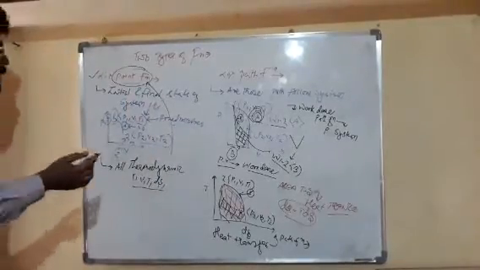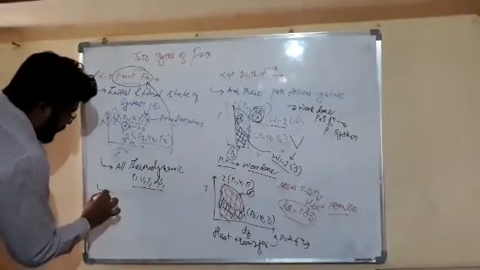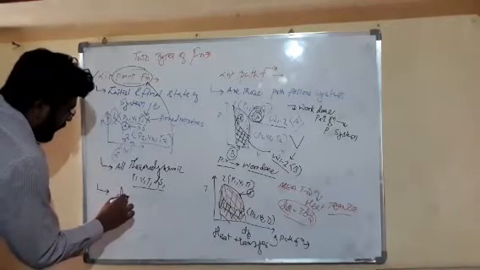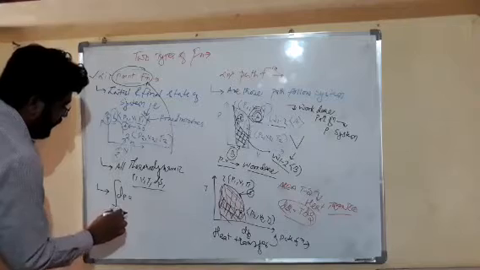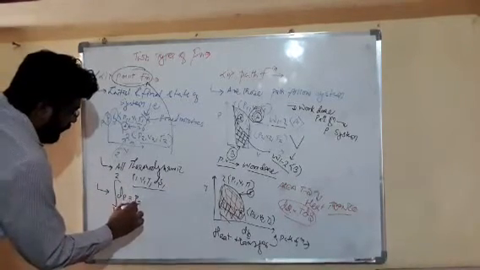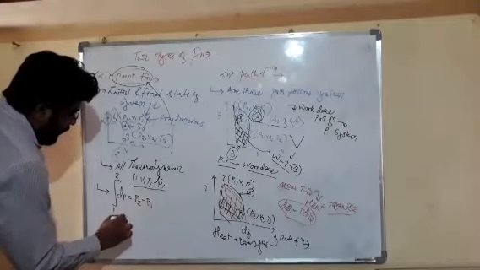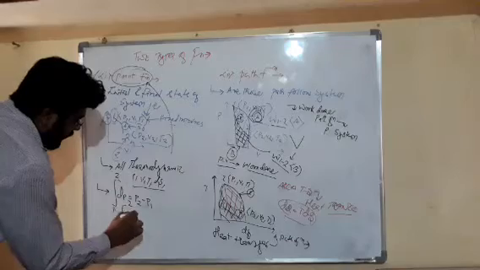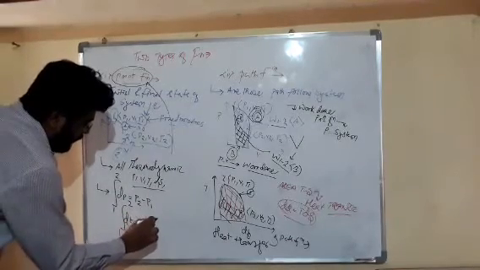Dear friends, a point function is generally written as follows. If we write dp and we want to integrate it from 1 to 2, it is written as p2 minus p1. For dT, if we integrate it, it can be written as T2 minus T1.